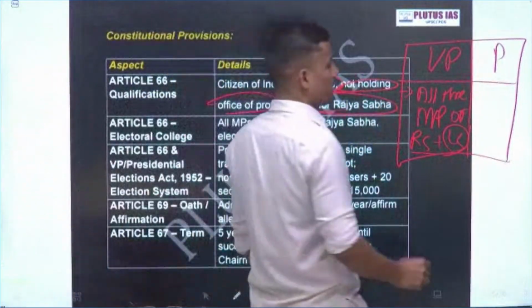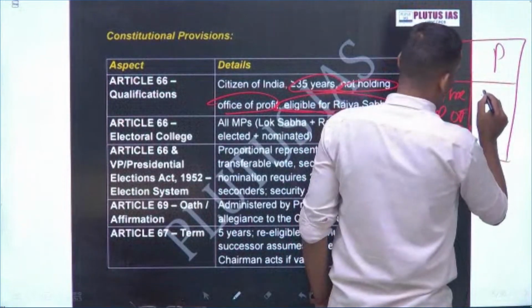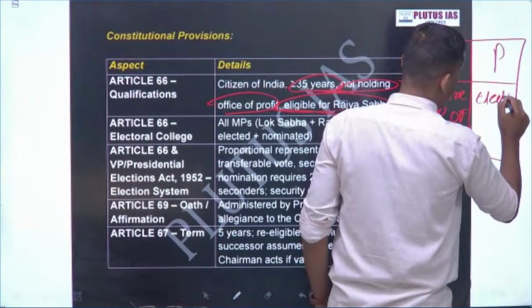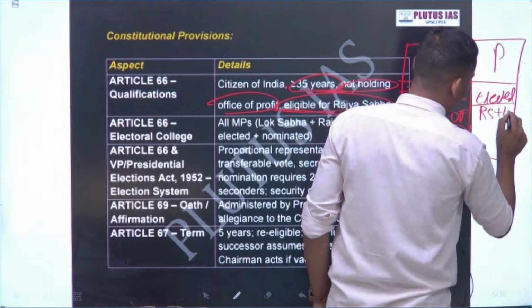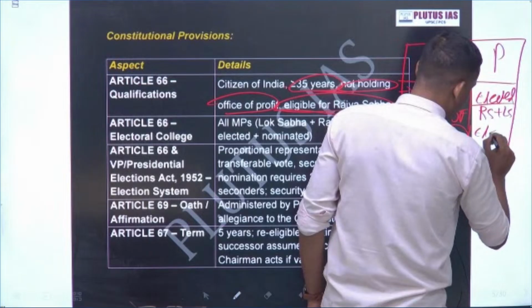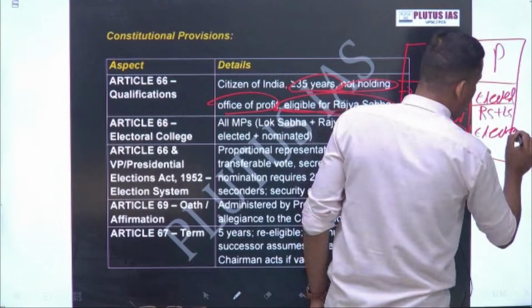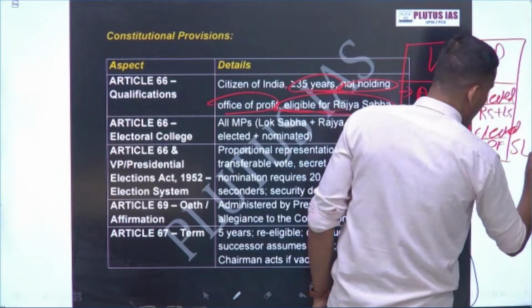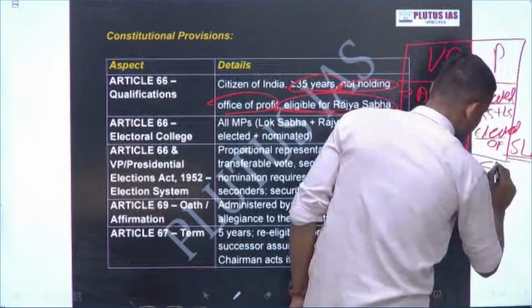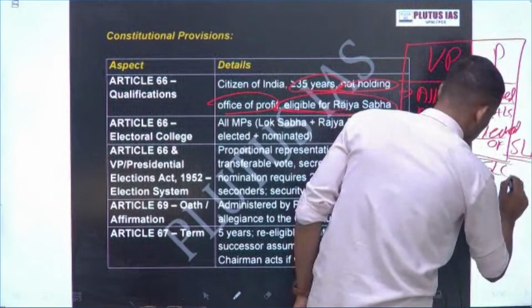But in the case of the president, this is not the case. There, it is the elected members of the Rajya Sabha and Lok Sabha and elected members of the state legislative assemblies; the state legislative council is not included. You have to remember this.